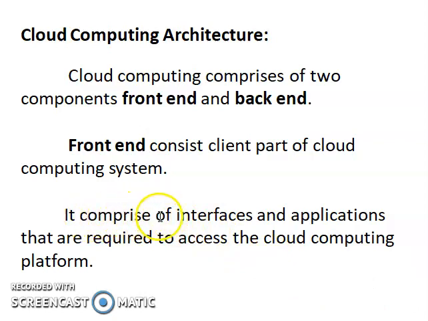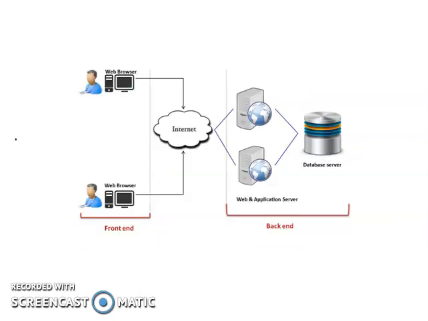The front end comprises the interfaces and applications that are required to access the cloud computing platform. Those resources are maintained at the back end. So this is the one architecture. There are two levels, the front end here and the back end here. All resources are available at the back end. These resources are provided by the cloud vendor.